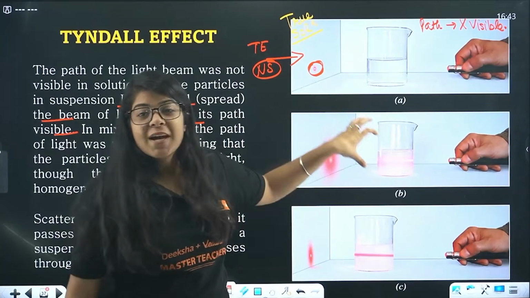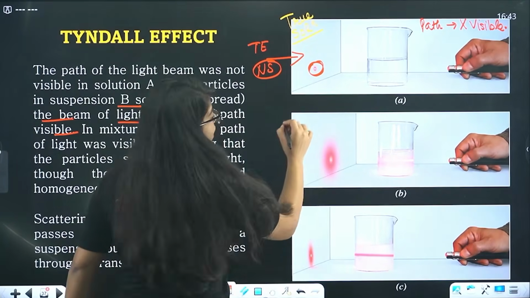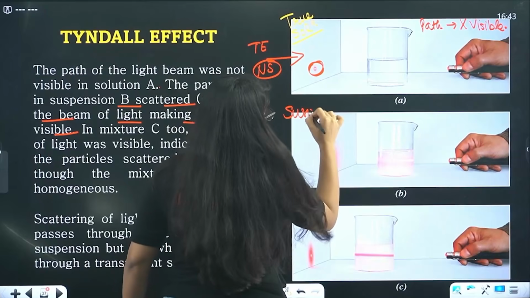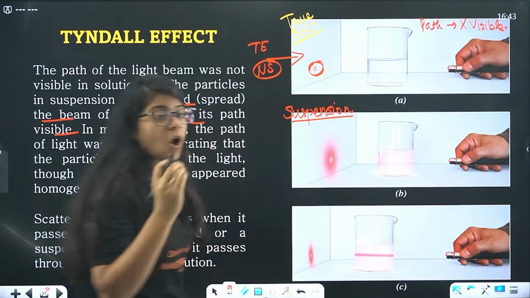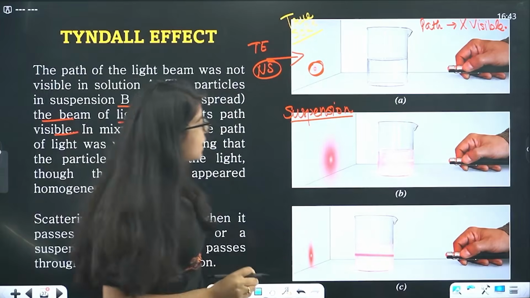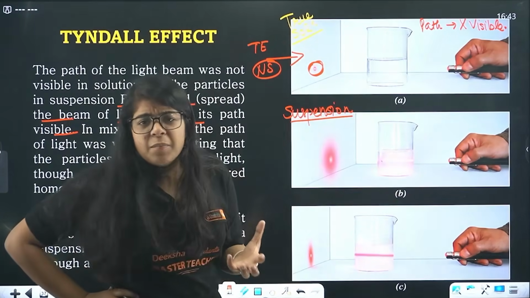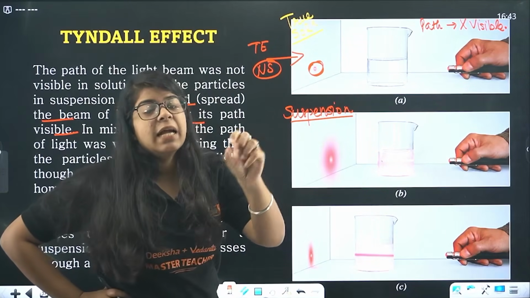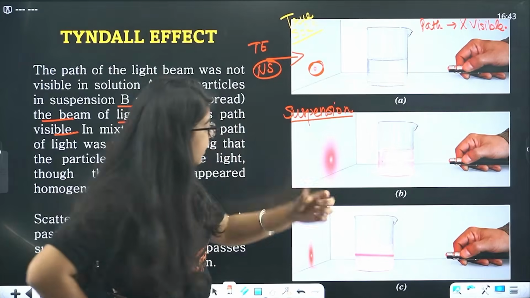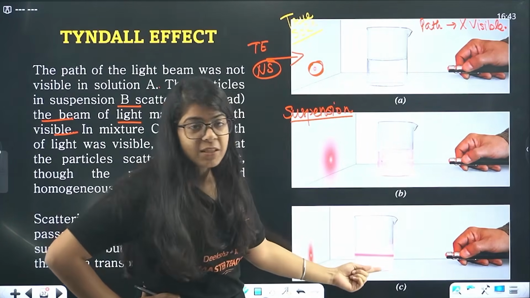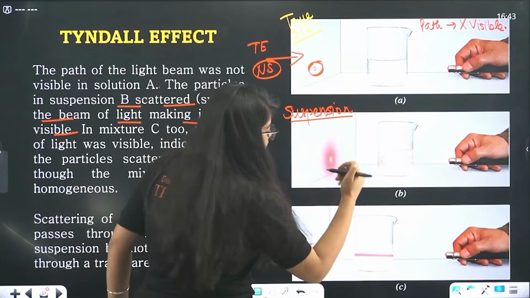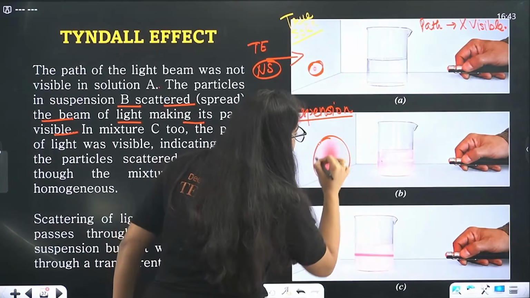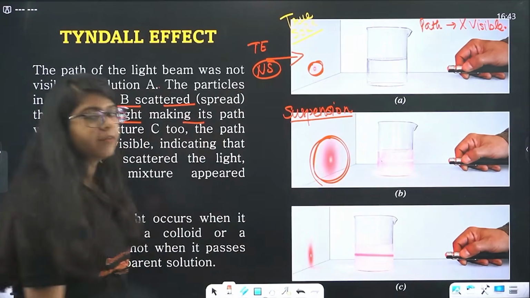Now this, bacha, is a suspension. That means either a sand solution or a solution of chalk in water. Now clearly see, the path of light is a little bit visible. It's not direct, right? It's not accumulated at one point just like this. Here it's more scattered, right? So this whole bigger spot is visible, not a single one.